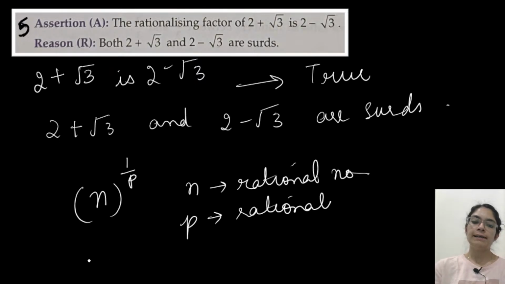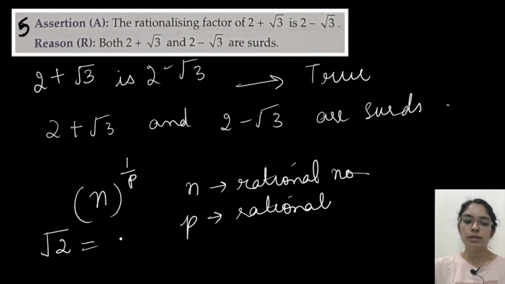For example, root 2. Root 2 is 2 to the power 1 by 2. So that is a surd.